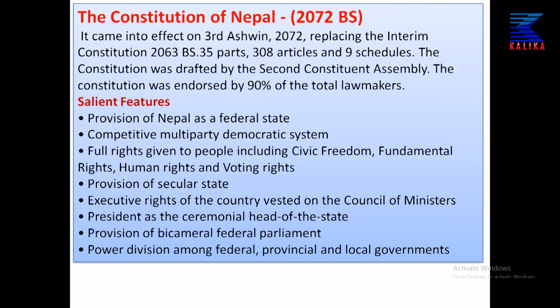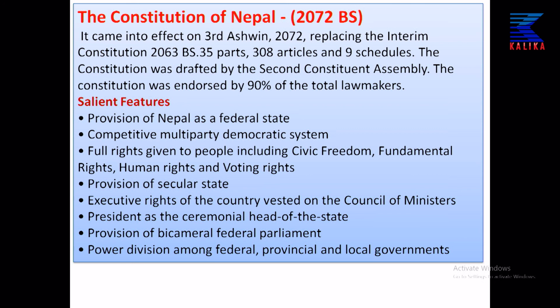They are the provision of Nepal as a federal state, means it made Nepal a federal democratic republican country. Similarly, there is the provision of multi-party democratic system, means government will be formed by the competition among the political parties, and full rights given to people, including civil freedom, fundamental rights, human rights, as well as voting rights.